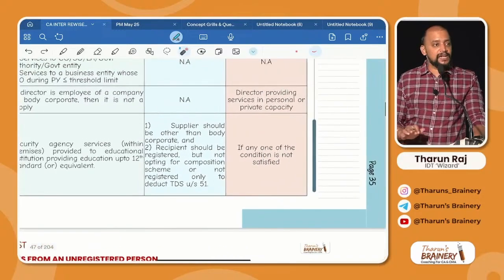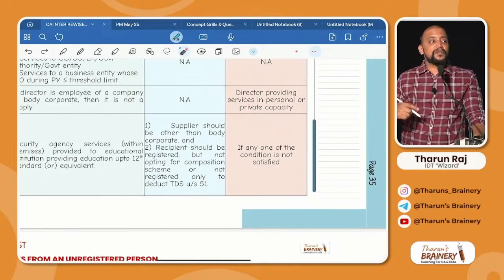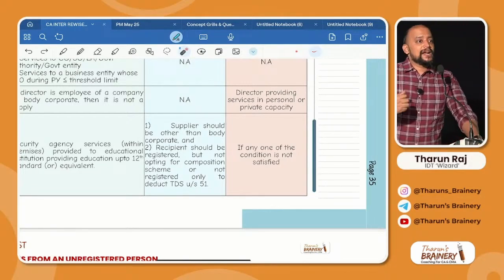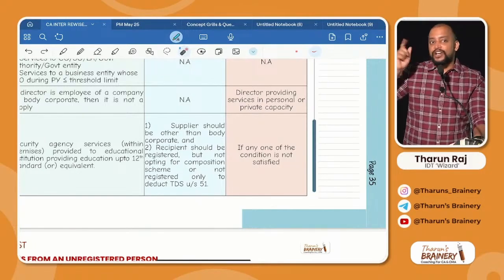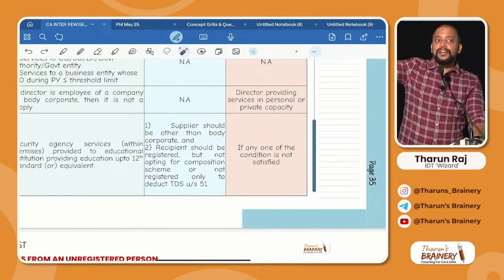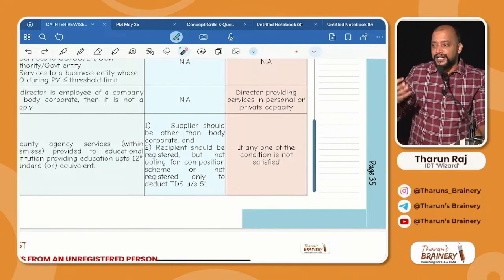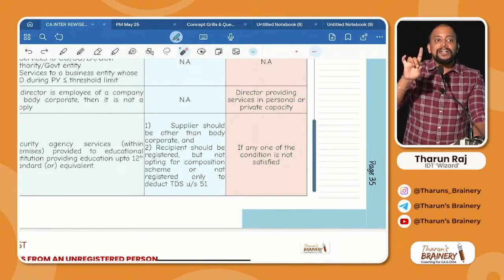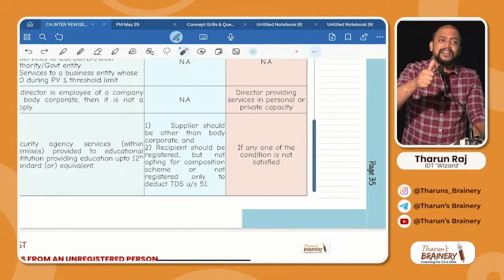Any condition for RCM? No. But is there any exception? Yes. Concentrate. If the director is providing service in his personal capacity, for example, I am a director of a company and I receive sitting fees for participating in the board meetings, that is in the capacity as a director. On the sitting fees, I will not pay GST, but my company or body corporate will pay GST under RCM. However, I own an immobile property and I give that immobile property on rent to the company. Now don't interpret it as director service. You see it as renting of immobile property service. Is it clear or not?